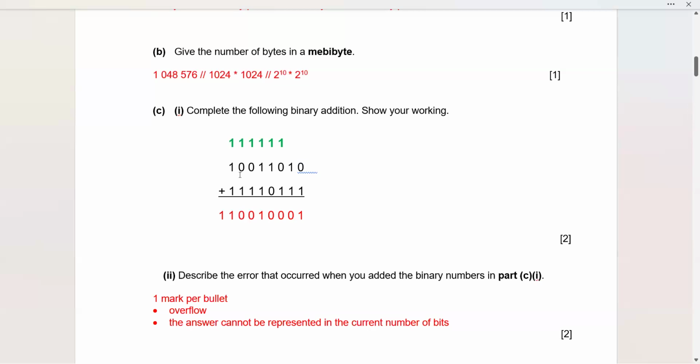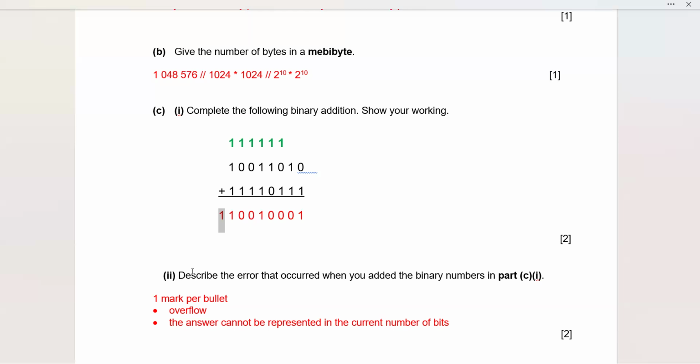1 plus 1, 0 with a carry of 1. 1 plus 1, 0 with a carry of 1. And then we have 3 ones, that means it will be 1, 1. Now you can see the two values that we had were 8 bits each, a complete byte. But the answer that you have obtained is occupying 9 bits. So you can see 1000 is one nibble and 1001 is another nibble, and your answer is coming in 9 bits.